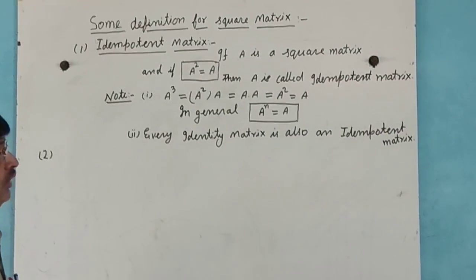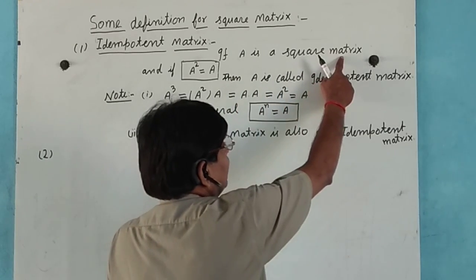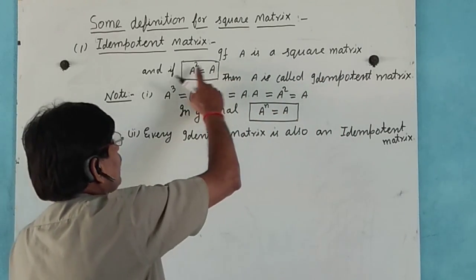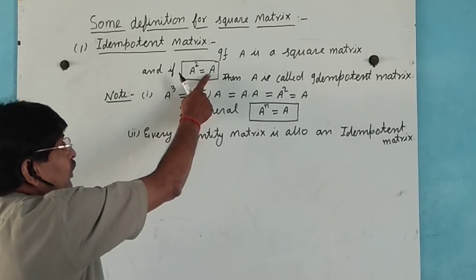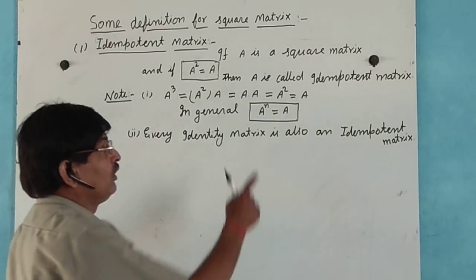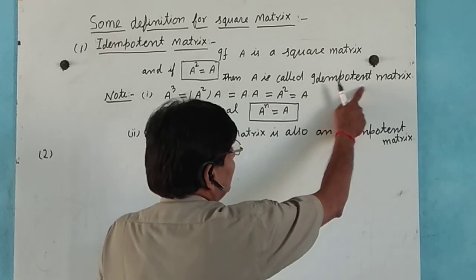Idempotent matrix. If A is a square matrix and if A square equals A, then A is called an idempotent matrix.